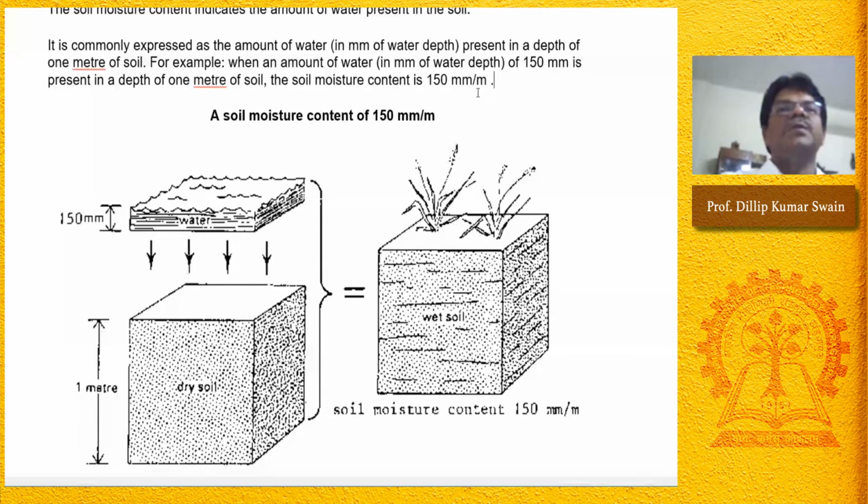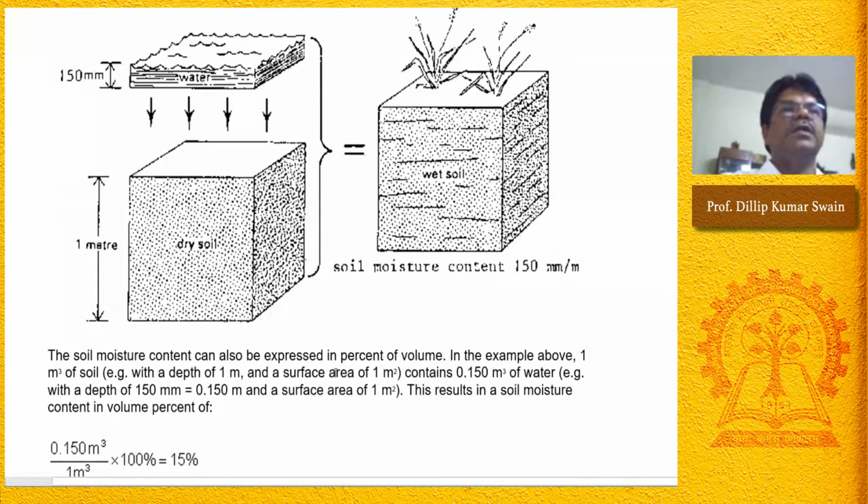And with the surface area, the soil moisture content can be expressed in percent volume. Here the depth is 1 meter and the surface area is 1 meter square, so the volume is 1 cubic meter. The depth of water is 150 millimeter, so the water volume becomes 0.15 cubic meter, because it is 0.15 meter and the surface area is 1 meter square.